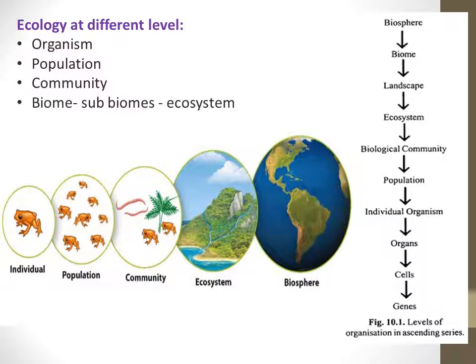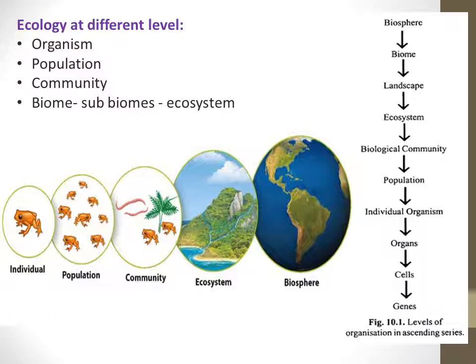Now, ecology at different levels. In this, again, there are four subtopics, I would say. First, we are going to understand what is ecology at an organism level. When I talk about an organism, how this particular organism is interacting with, and is dependent on, the physical aspects surrounding it, let it be soil, temperature, water, or air for that matter. So how the organism develops depending on these abiotic systems.